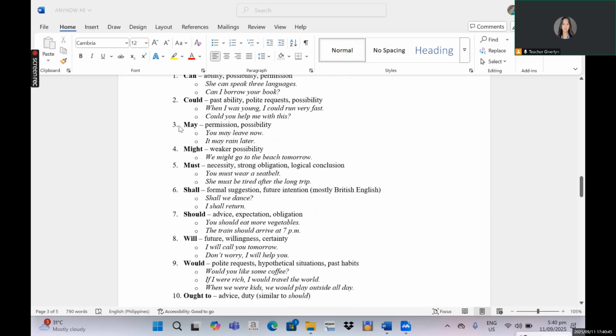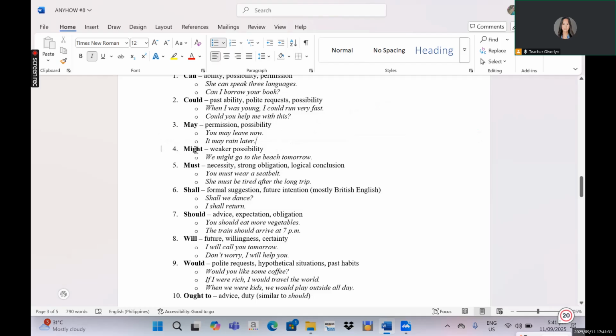Next, may. It is asking for permission or possibility. I know for a fact that maybe we are quite confused as to what is the difference between may and might. Now you are going to learn about the difference between the two. First, the word may shows the permission and possibility. For example, you may leave now. That means you are giving permission to that someone that he or she can leave now. Next, it may rain later. It signifies possibility that later it may rain.